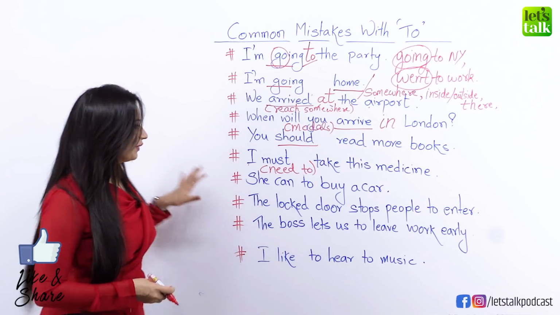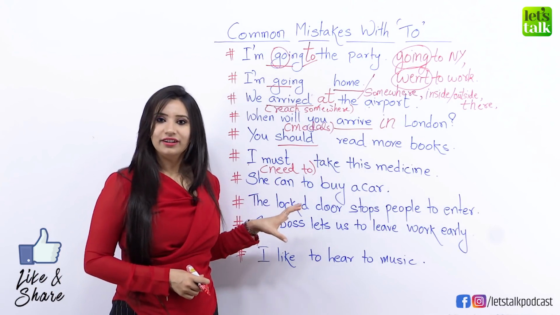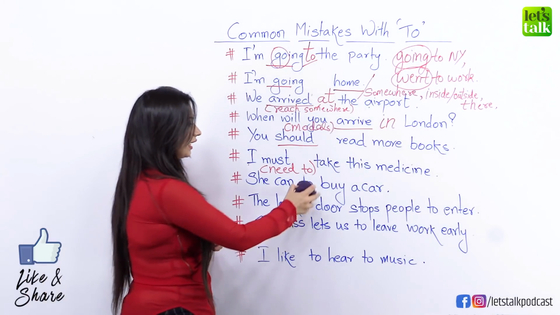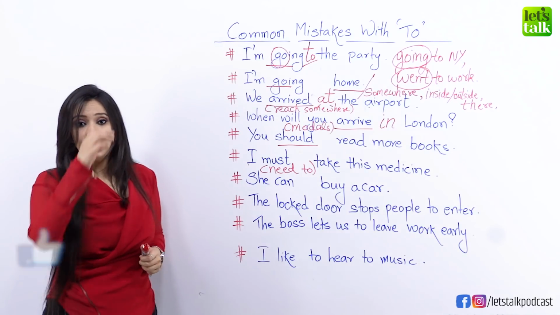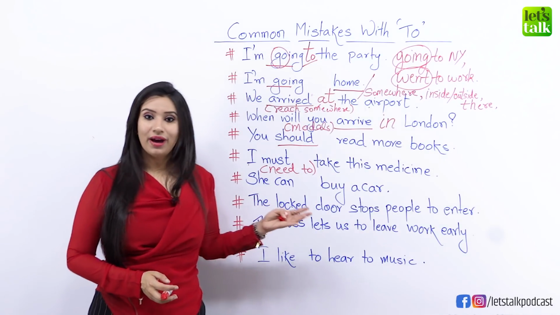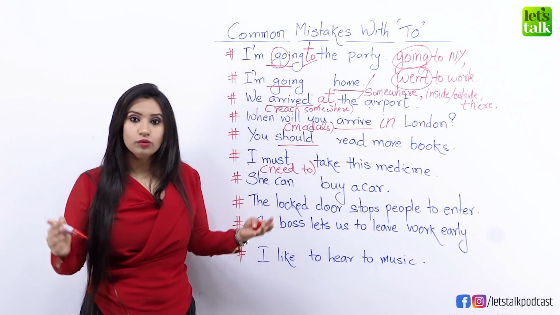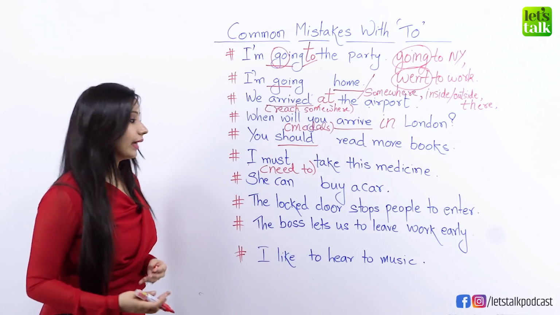Okay, now with this we look at the next one. She can to buy a car. Again, since you have understood the rule, you will know that we don't need to add to here because can is a modal verb which talks about ability. So you should say she can buy a car, which means that she has the ability to buy a car, okay? Means she may have that much money that she can buy a car.